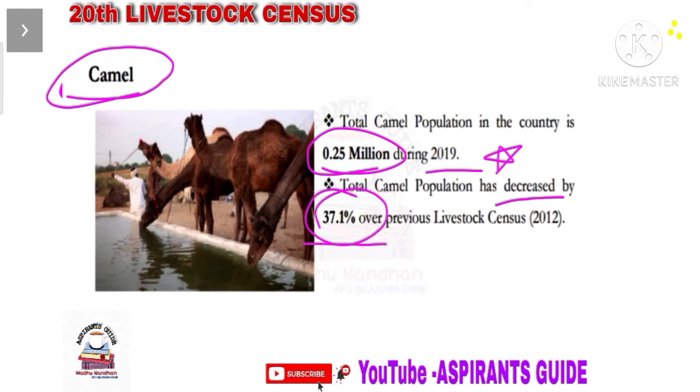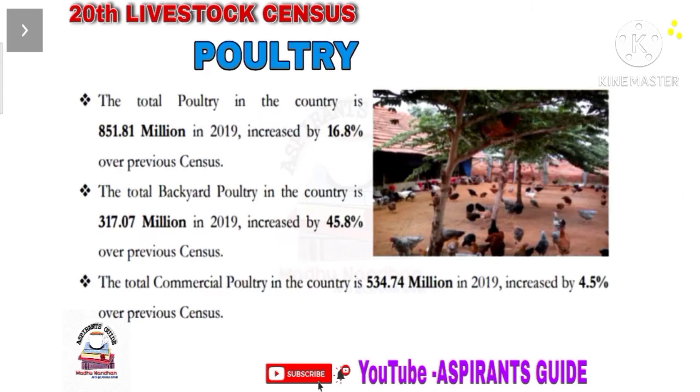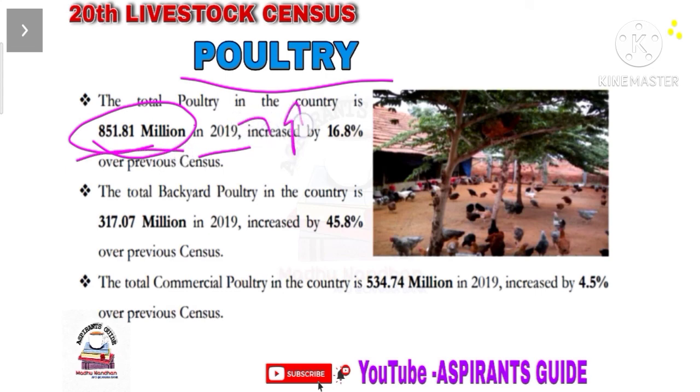Okay guys, now let us see the details of poultry population according to the 20th livestock census. According to this census, total poultry population in India during 2019 is 851.81 million, and there is an increase of 16.8% in poultry population from 2012 to 2019.